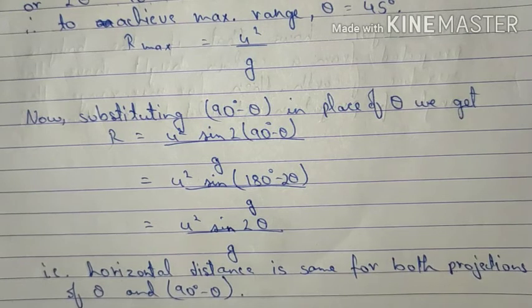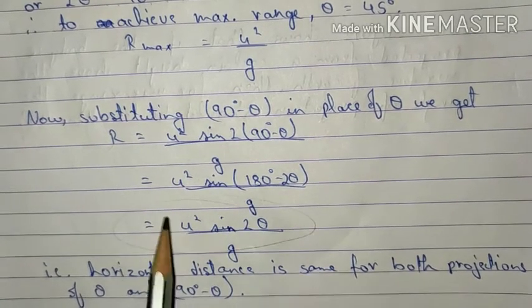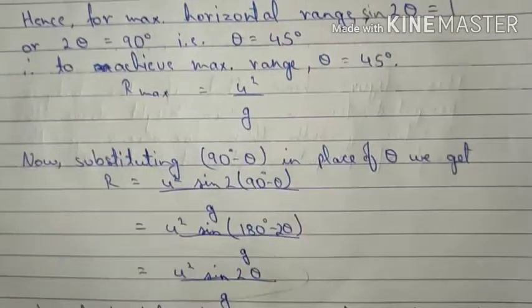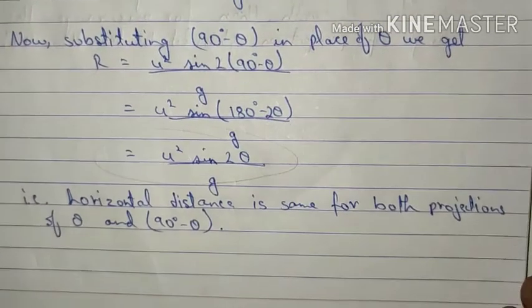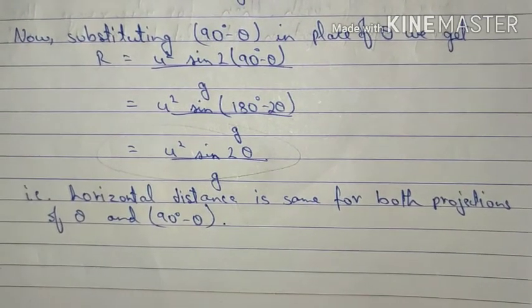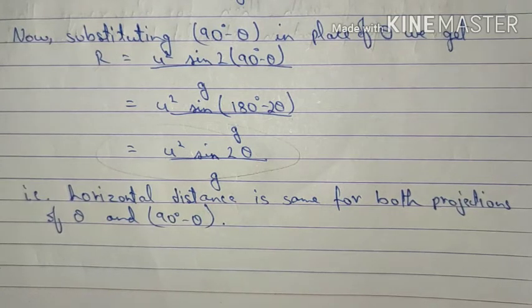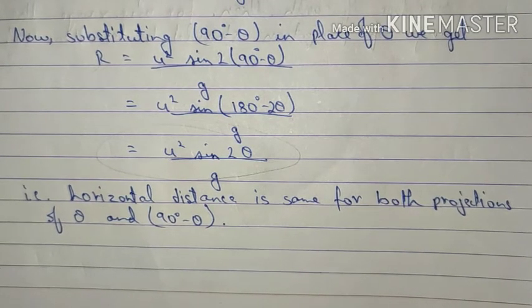So what do we observe over here? The equation that we got over here and the equation that we obtained over here, both are same. So what does this represent? That whether the angle of projection is theta or 90 minus theta, it does not matter. In both the cases, the horizontal distance traveled will be the same, or the range of projectiles will be the same in both the cases. That is for angle theta and angle 90 minus theta.